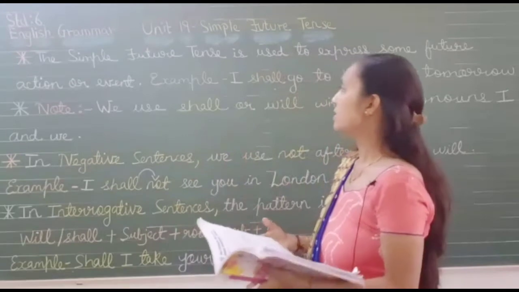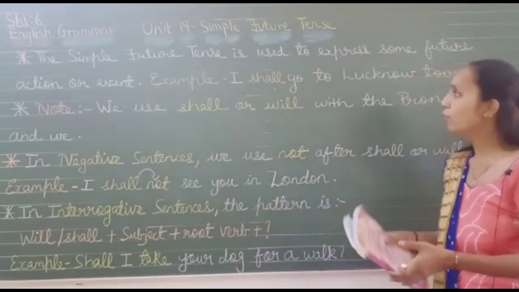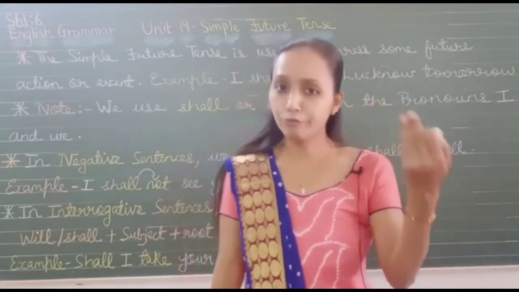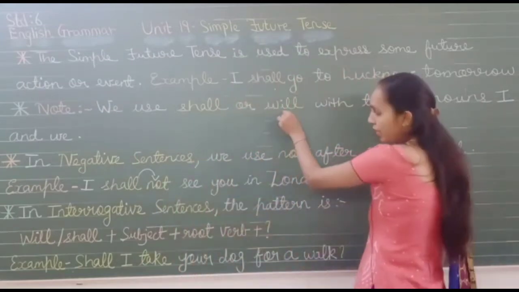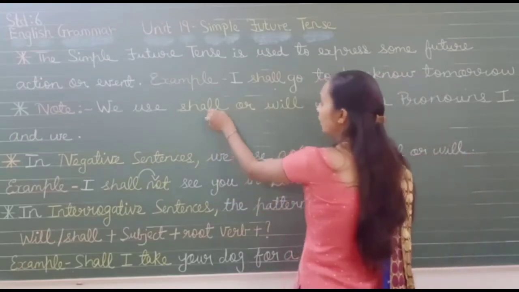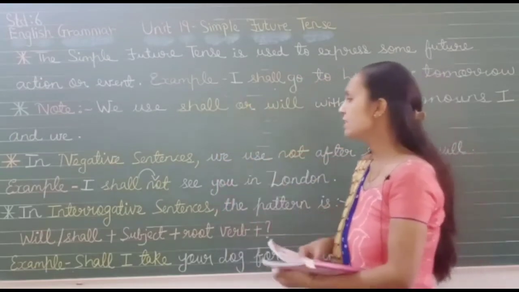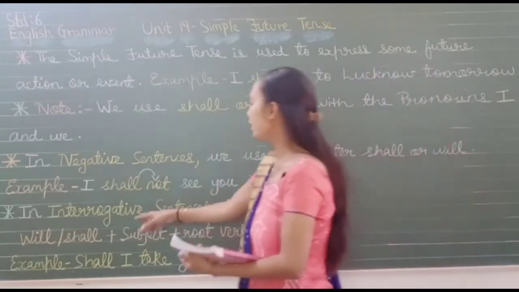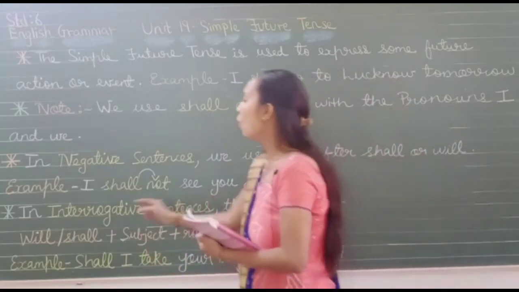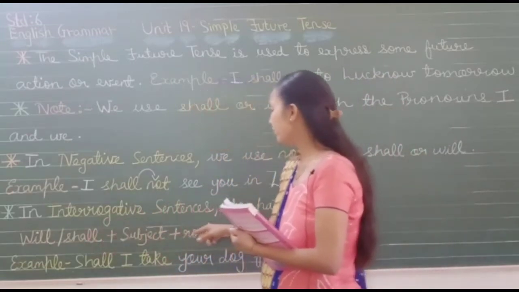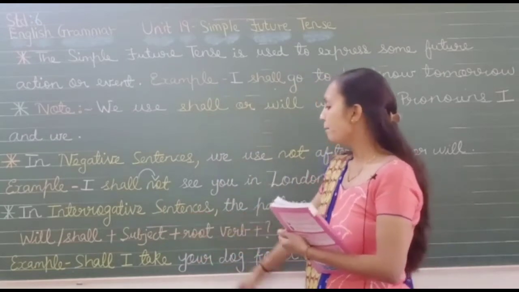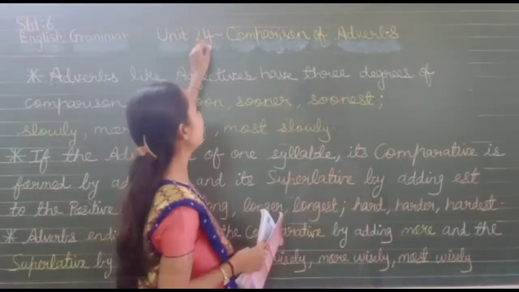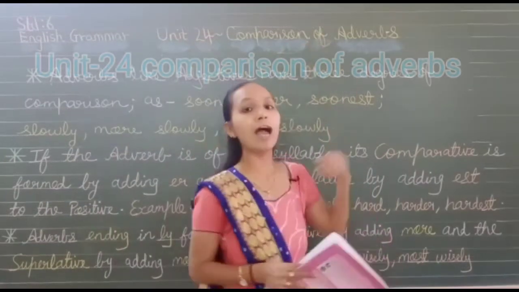So here children, it's a very short lesson. We finish with this topic. What you have to remember is that the simple future tense talks about actions happening in the future. We use shall or will. Try using shall with I and we. In negative sentences, not comes after shall. I shall not see you in London. And in interrogative sentences, the pattern is will or shall, subject, root verb, question mark. Example, shall I take your dog for a walk?